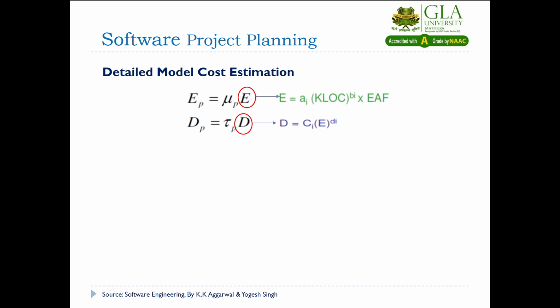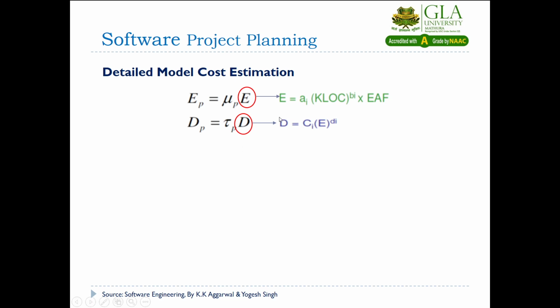These values will be given to you and you will multiply these cost drivers to find the EAF, and then multiply this EAF by ai into KLOC to the power bi. The coefficients ai and bi you will get from the table of the intermediate model.